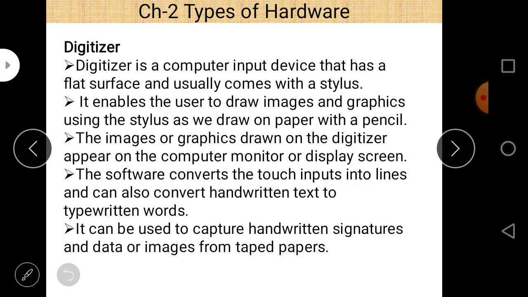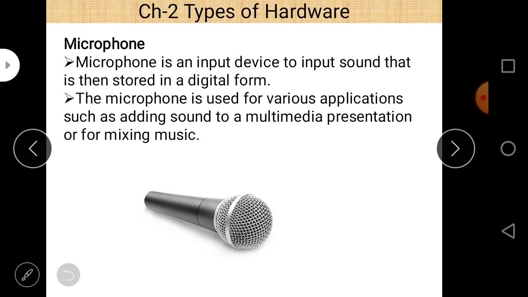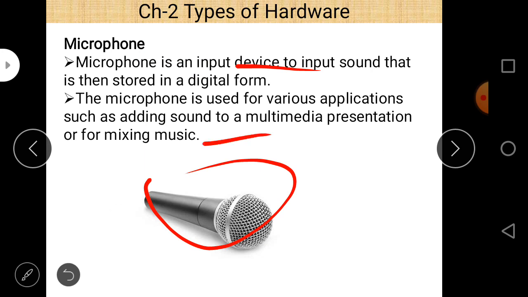Now our second topic, next is the microphone. This is a microphone. A microphone is an input device to input sound that is then stored in digital form. So basically it is an input device and it is used to store sound into our computer system in digital form. And the microphone is used for various applications such as adding sound to a multimedia presentation or mixing music.